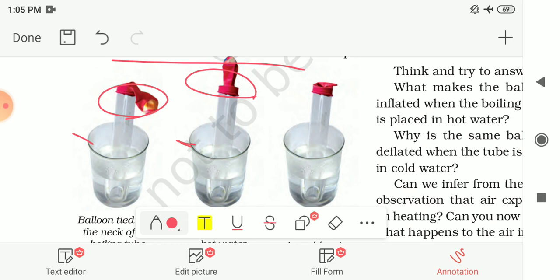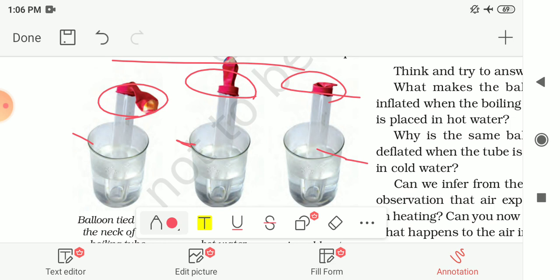And then take out this tube, let it cool down to room temperature, and take some ice cold water in another beaker and place this tube with the balloon in the cold water for 2 to 3 minutes again, and observe the change in the shape of this balloon. Think and try to answer what makes the balloon inflate when the boiling tube is placed in the hot water.